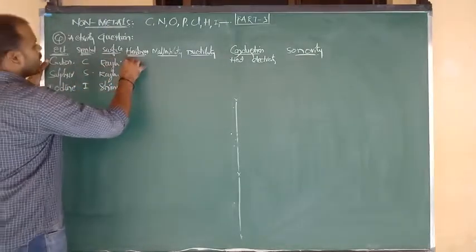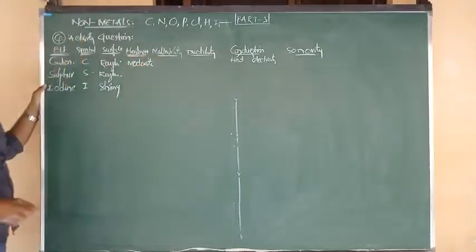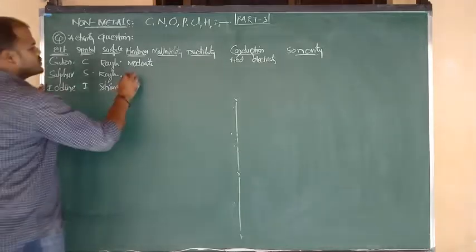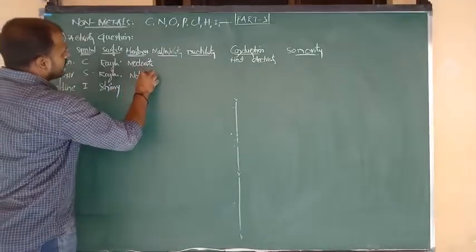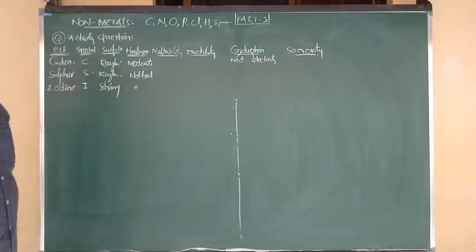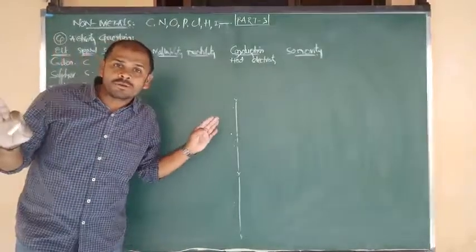Carbon contains moderate hardness. We cannot say it is very strong, but it is accepted. Sulfur and iodine do not have any hardness, so simply we have to say that they are not hard. Next, carbon, sulfur, iodine: purely they are non-metals.